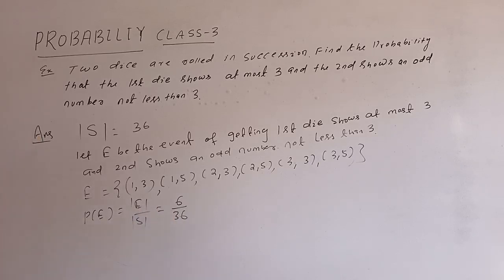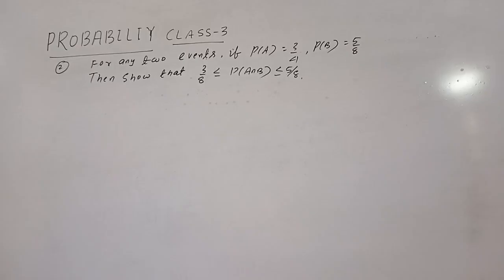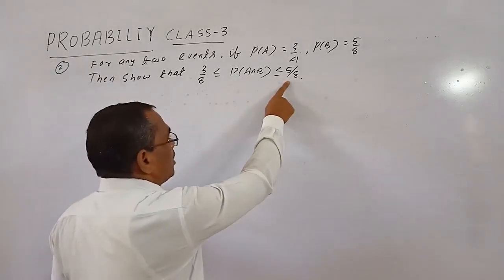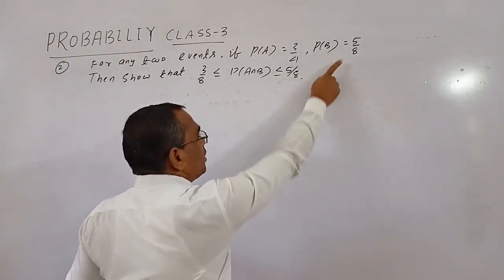Okay, next we do another problem also. For any two events, if P of A equals 3 by 4, probability of B equals 5 by 8, then show that probability of A intersection B is less than or equal to 5 by 8 and greater than or equal to 3 by 8. So how can you prove that probability of A intersection B is less than or equal to 5 by 8? Here P of B equals 5 by 8.